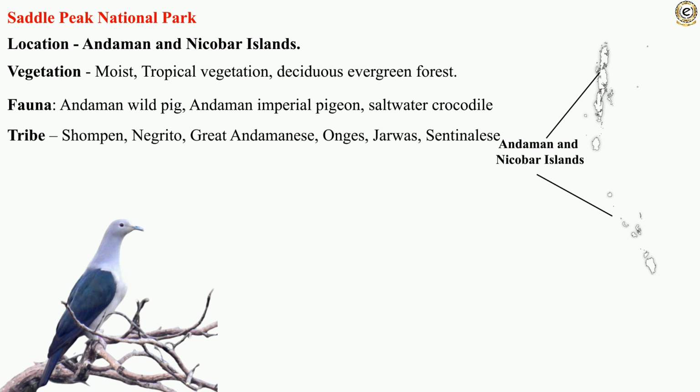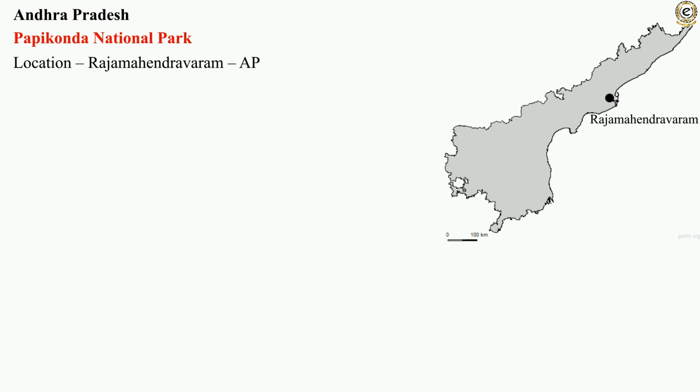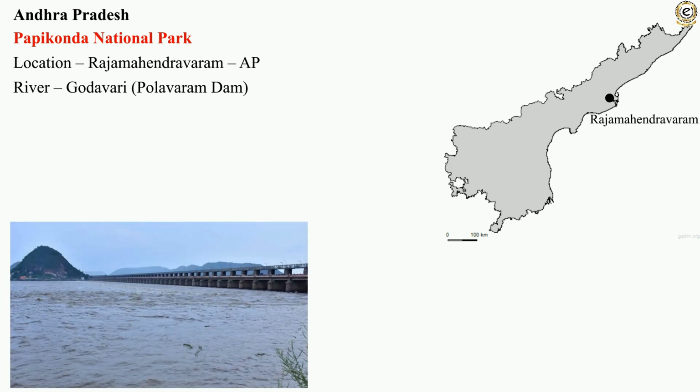Shompen, Negrito, Great Andamanese, Onge, Jarawa, and Sentinelese tribal groups can be found here. Andhra Pradesh. Firstly, we have Papikonda National Park. Papikonda National Park is located in Rajahmundry, Andhra Pradesh. The river flowing through this national park is the Godavari. One can find moist deciduous and dry deciduous forest here.